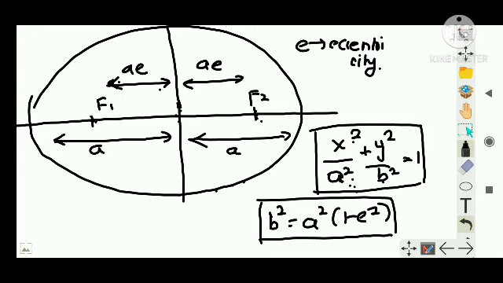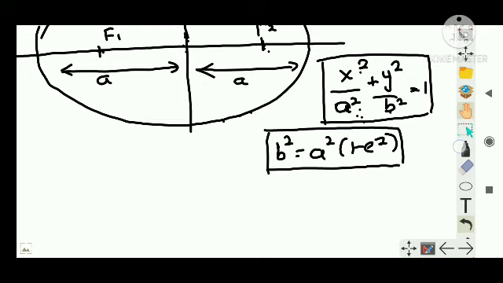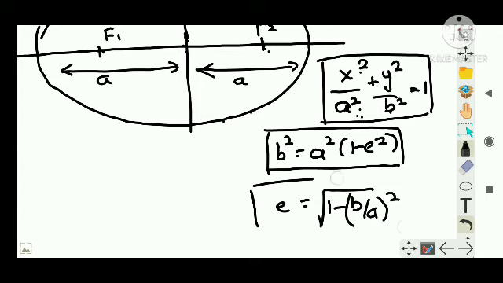These are good to know things, guys. You can just write it down. From this expression you can even take e outside as e is equal to the square root of 1 minus (b by a) whole squared. This is the equation of eccentricity. Clear? Keep this in mind. I hope this much is clear.